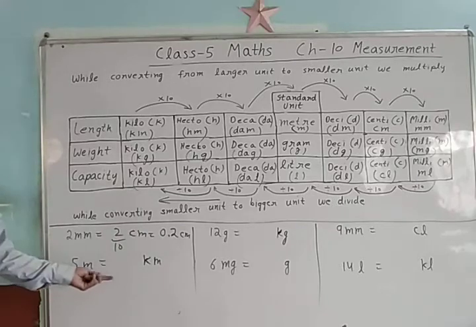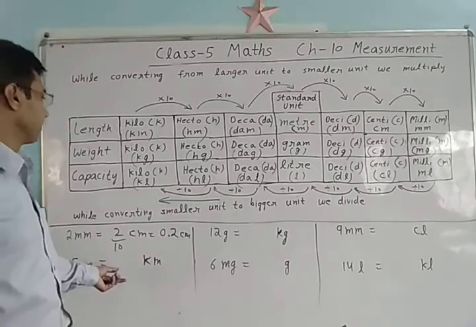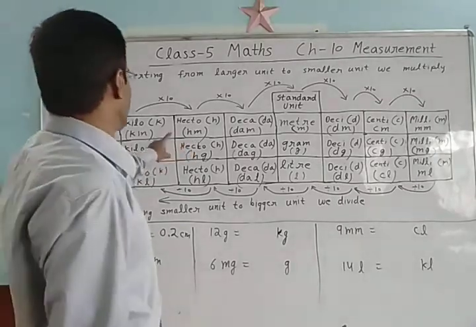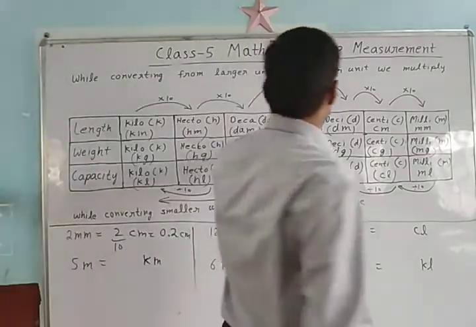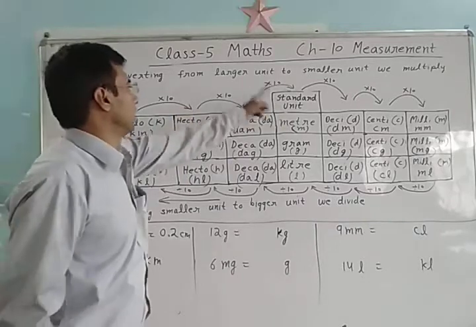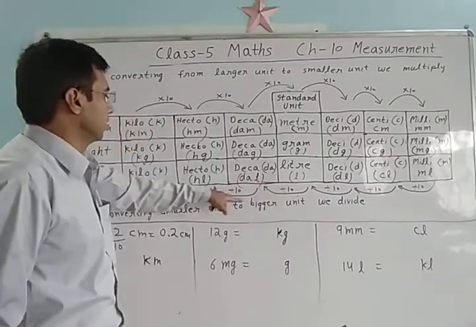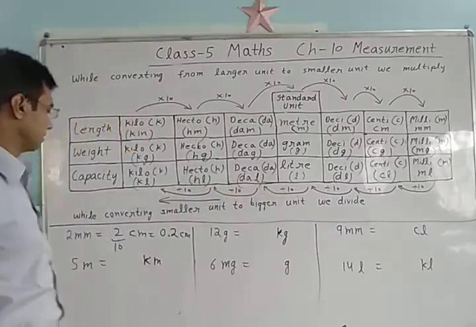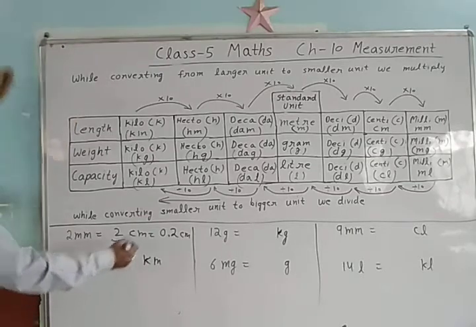Now 5 meter, how much kilometer? See here, this is meter. Meter to kilometer, 10, 10, 10, 3 times 10.